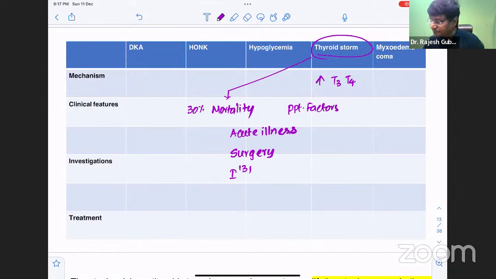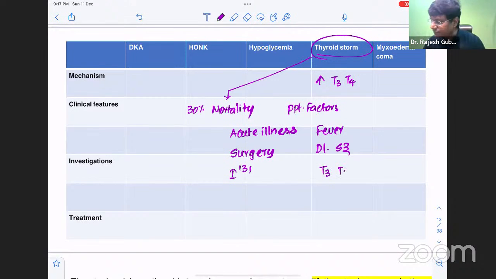And how will you investigate these? And what do you think will be the clinical manifestations? See, the clinical manifestations will be because of the increase in thyroid hormone. The individual can have an increase in body temperature, fever, because of increased metabolism. There can be delirium, seizures. That is another important clinical manifestation. The individual may also develop coma, vomiting, diarrhea. These are the manifestations: fever, delirium, seizures, coma, vomiting, and even diarrhea. Okay. Then how do you investigate?